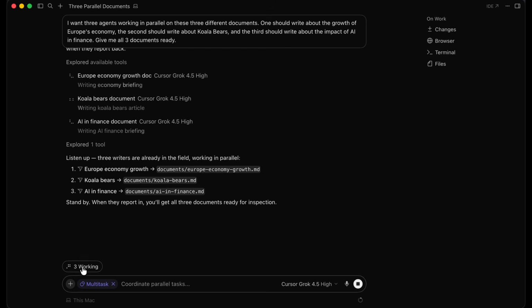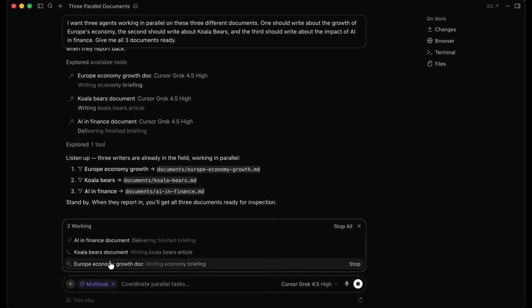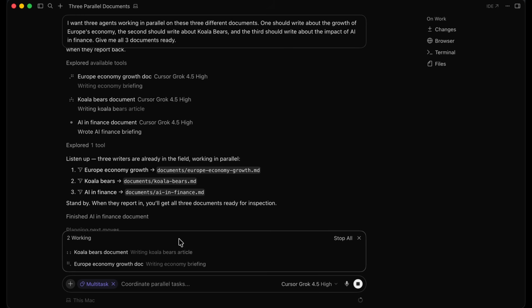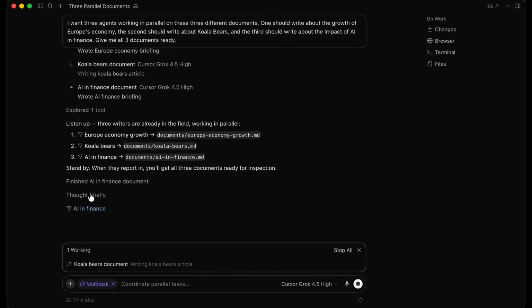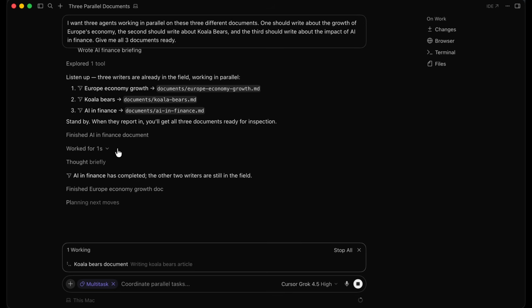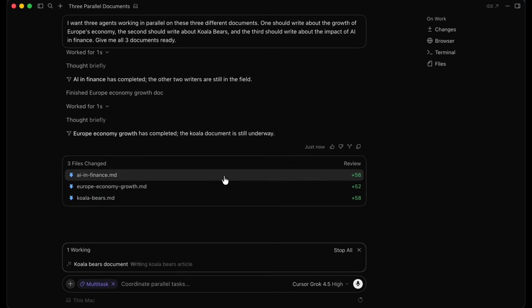So 3 agents are working currently. We have these 3 agents working. So AI in Finance is delivering the finished briefing. So finished AI in Finance document, all right. The other 2 writers are still in the field. Europe economy growth has completed. The koala document is still underway. So the koala bears document is the last one.